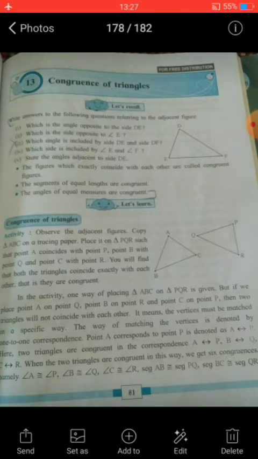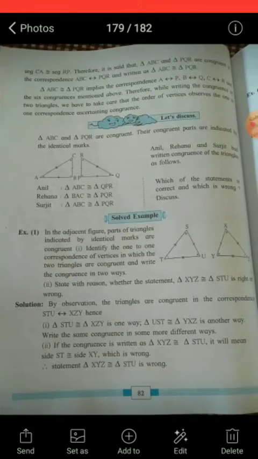Congruence of triangles. You can see two triangles are there. Triangle ABC and triangle PQR are shown in the figure. Here, angle A congruent angle P, angle B congruent angle Q, and angle C congruent angle R. Segment AB congruent segment PQ, segment BC congruent segment QR, and segment AC congruent segment PR. Therefore, it is said that triangle ABC and triangle PQR are congruent in the correspondence ABC corresponding PQR, and written as triangle ABC congruent triangle PQR.